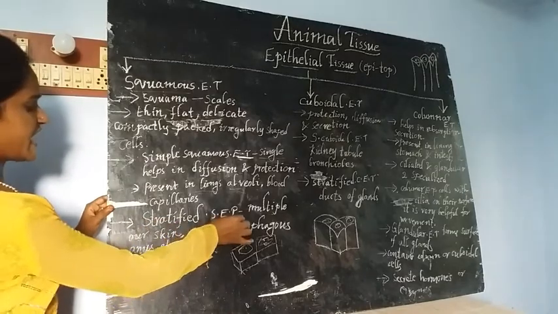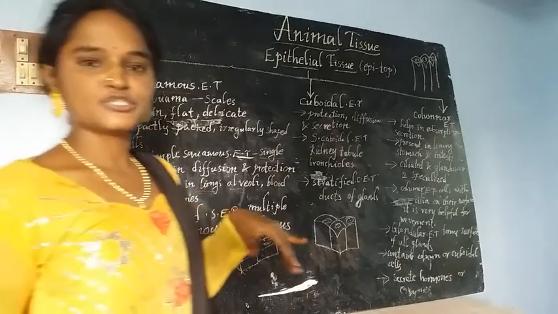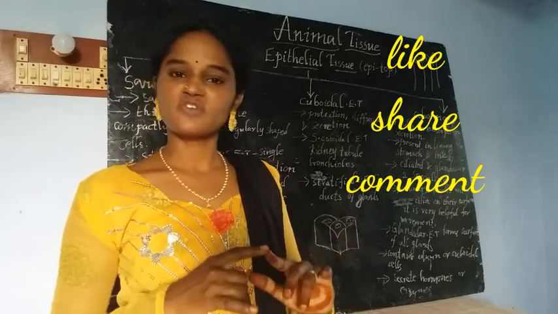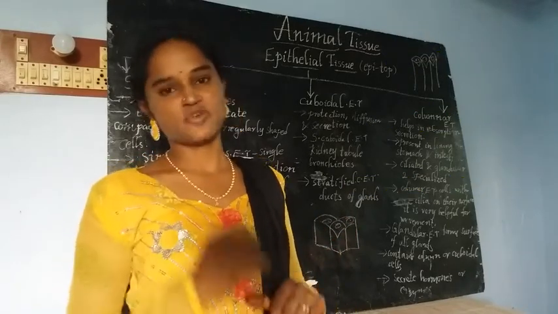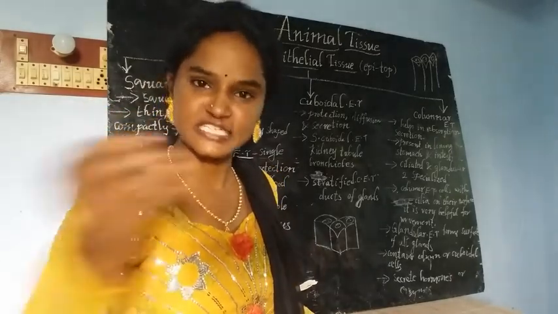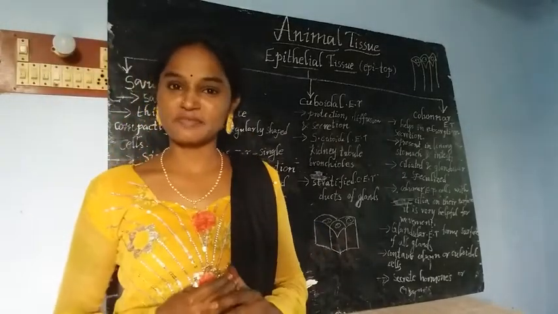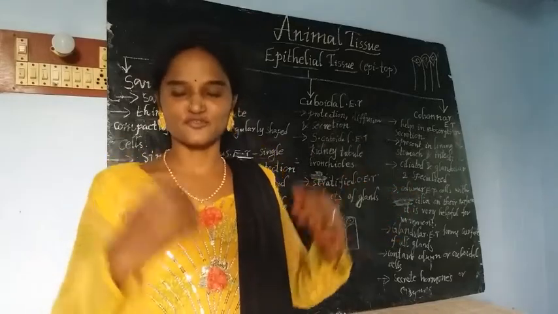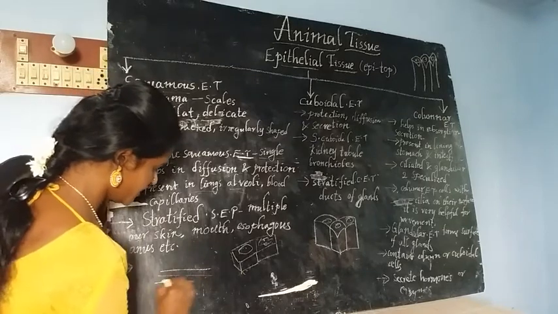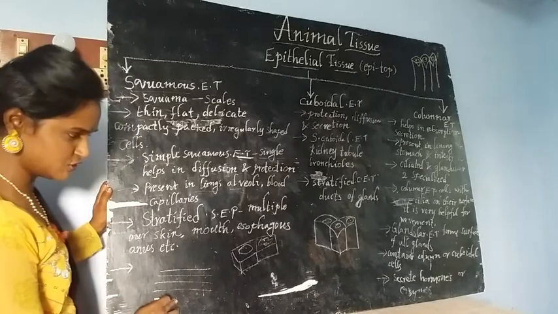Next, stratified squamous epithelial tissue. Depending on function and structure, squamous epithelial tissue is divided into two types: simple squamous epithelial tissue and stratified squamous epithelial tissue. Simple means a single layer of squamous epithelial tissue. Stratified means multiple layers, many layers of squamous epithelial tissue. This one is simple. If we draw many more lines, it is called stratified squamous epithelial tissue.